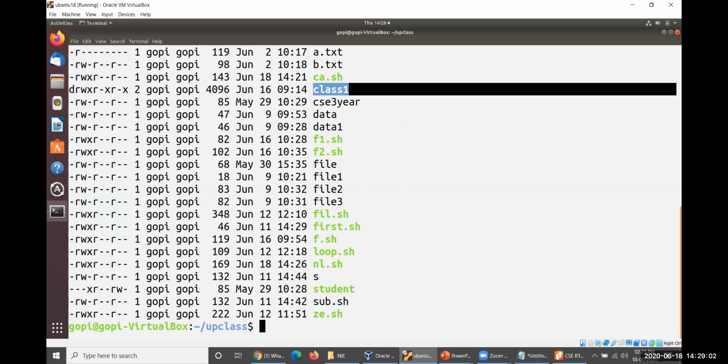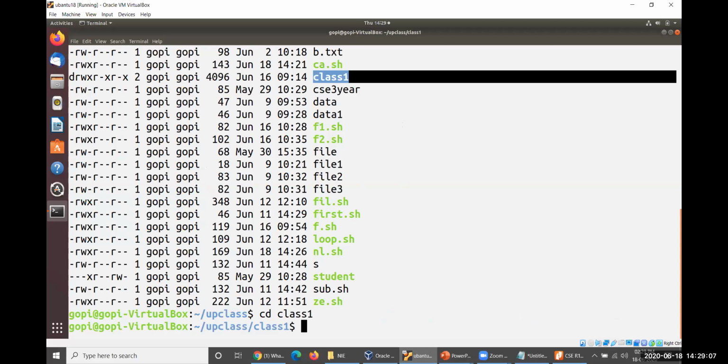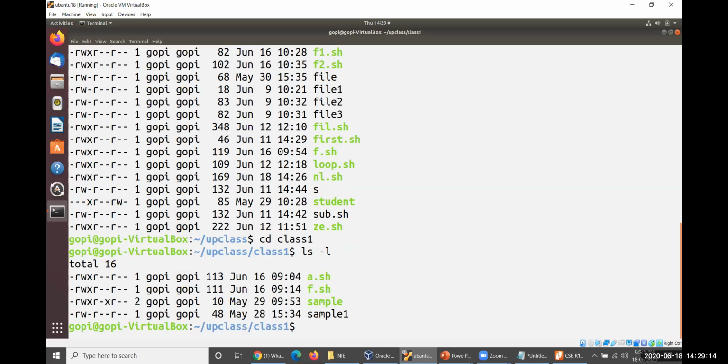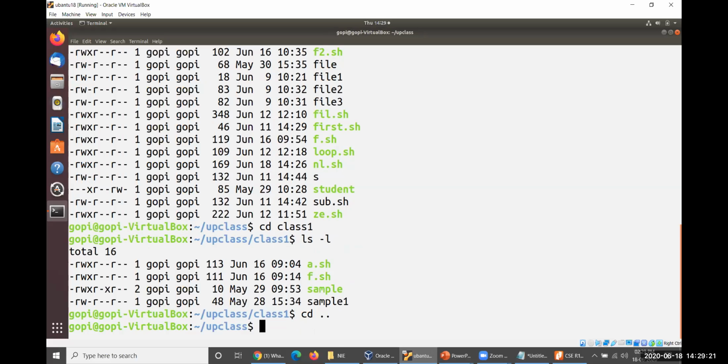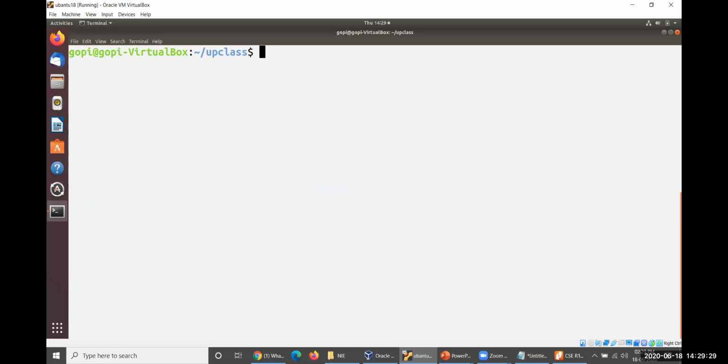That is cd class1. Enter, and it enters that directory. Then you have to run ls -l. In this way you have to operate. But if you want to run two commands in a single command line, how could it be done? We have already experienced this: cd followed by class1. That is my first command. Semicolon. If you put a semicolon, it will be accepted.